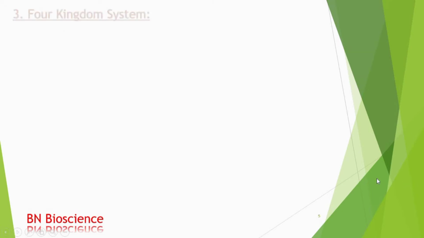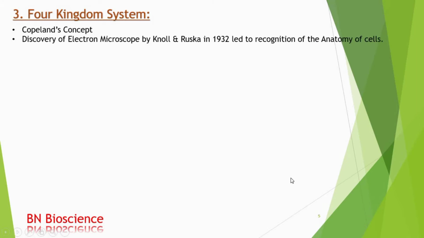Next, the four kingdom system. It is Copeland's concept. After the discovery of the electron microscope by Knoll and Ruska in 1932, it became easy to study the detailed anatomical structure of the cells.